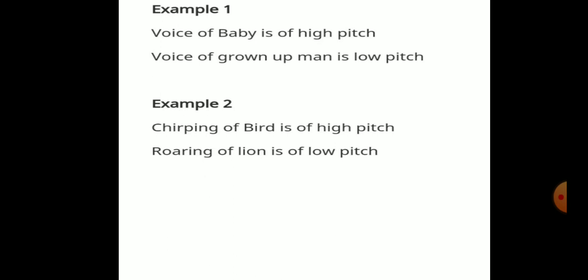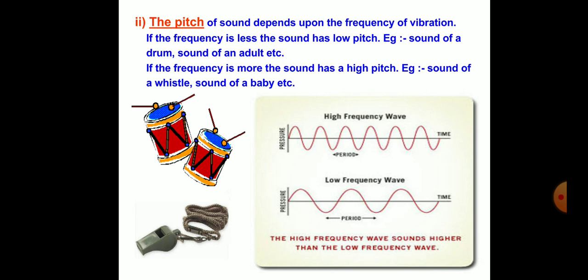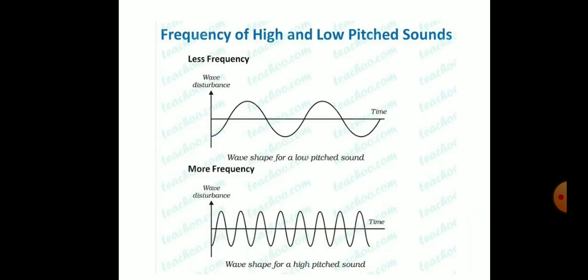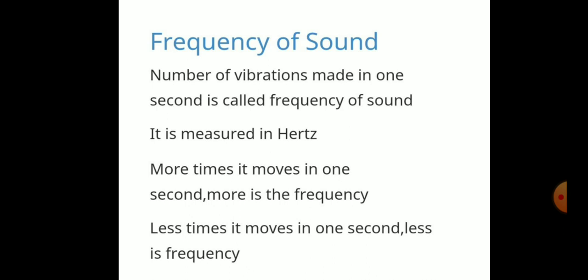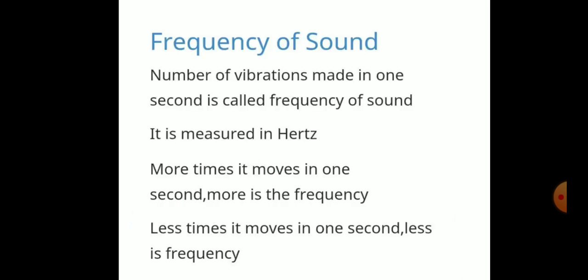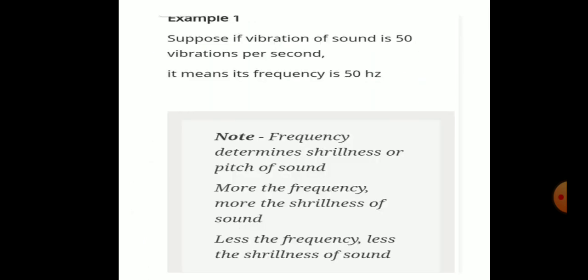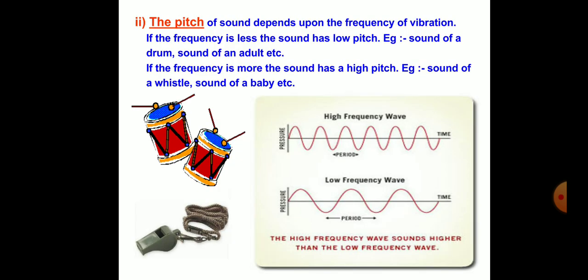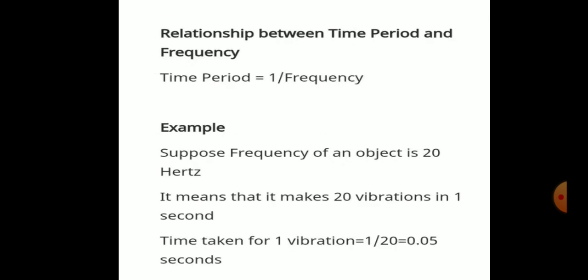So also, what is the time period of sound? Time period means the time taken for one complete oscillation. To complete one oscillation, what is the time taken? That is the time period. To complete one oscillation, one to and fro motion, how much time is taken? That is called the time period of a sound wave.